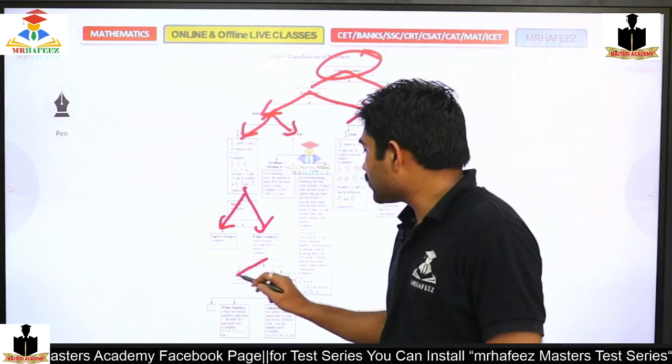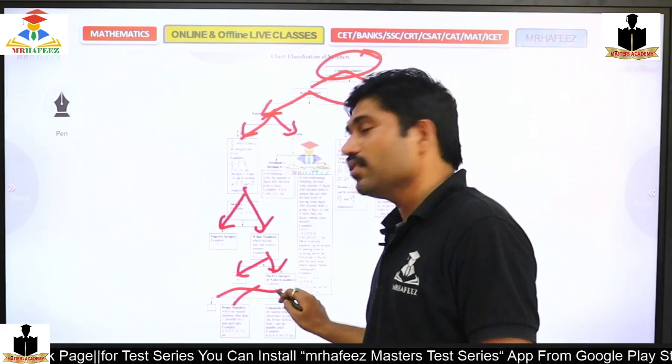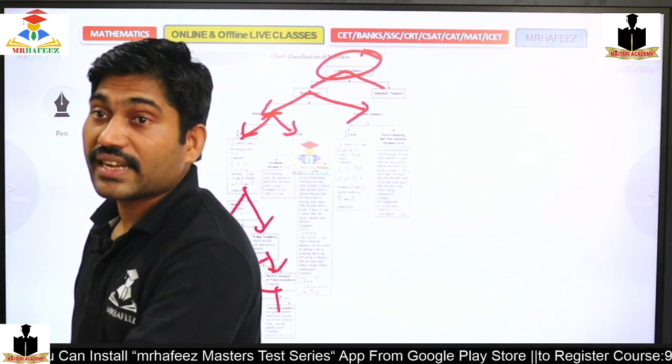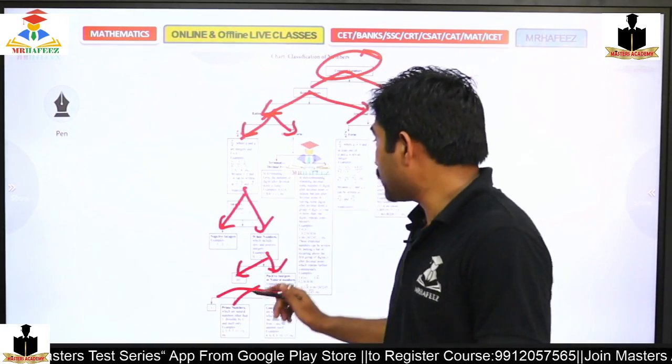The whole numbers are zero and the positive numbers, and the positive numbers are again subdivided into three: one is 1, the other is prime numbers, the other is composite numbers.